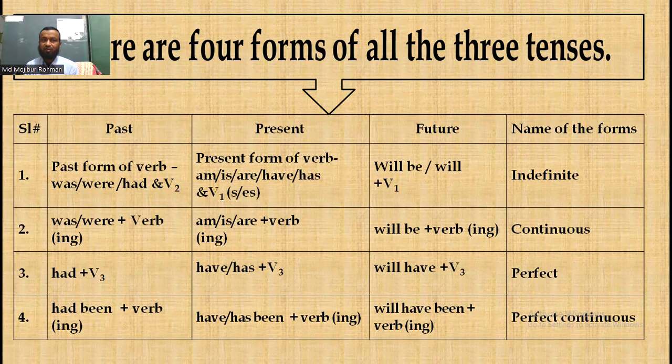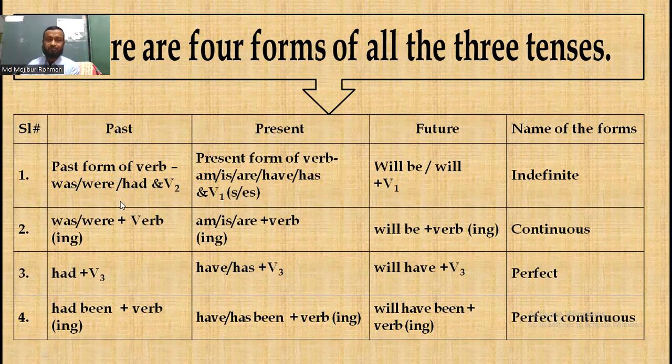If we think about past tense, then we can say past indefinite tense, past continuous tense, past perfect tense, and past perfect continuous tense. In this way, there are four forms of future tense. These are future indefinite tense, future continuous tense, future perfect tense, and future perfect continuous tense.